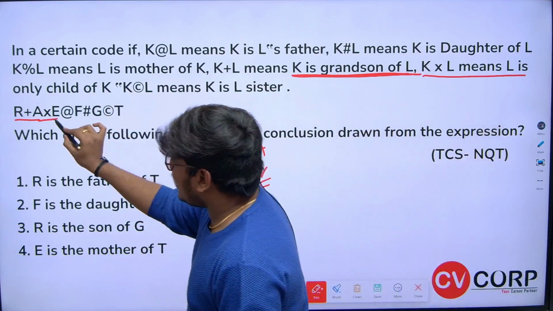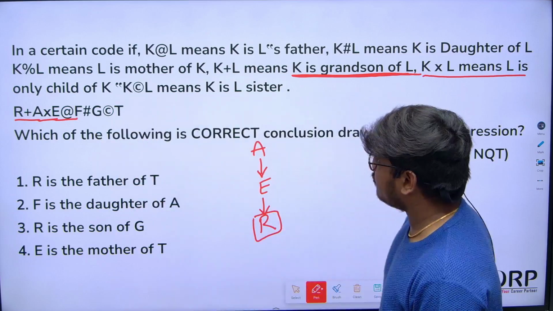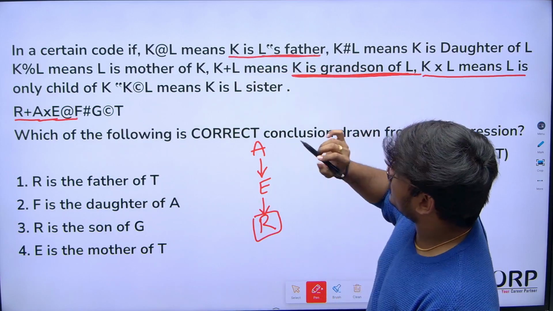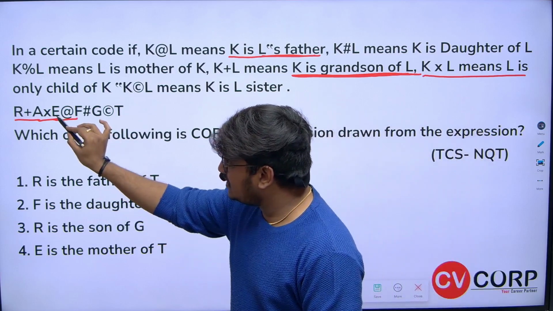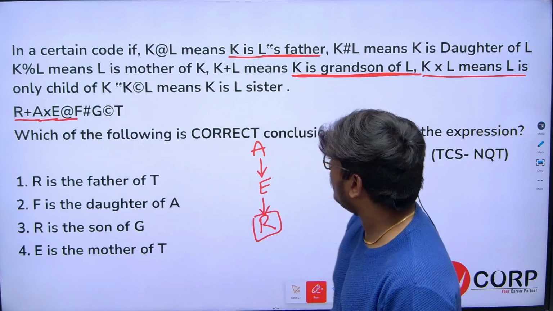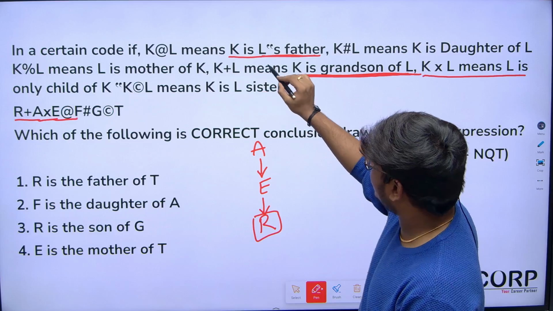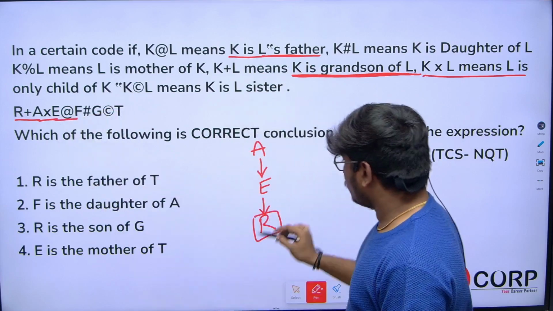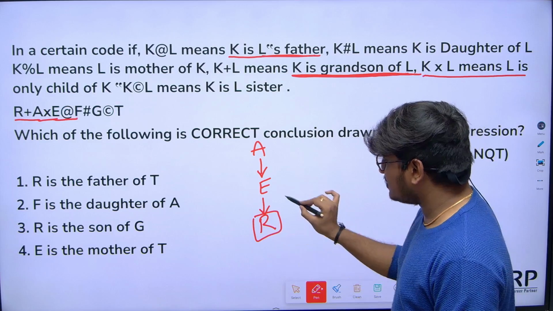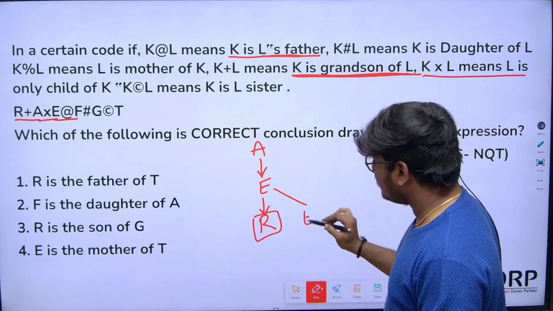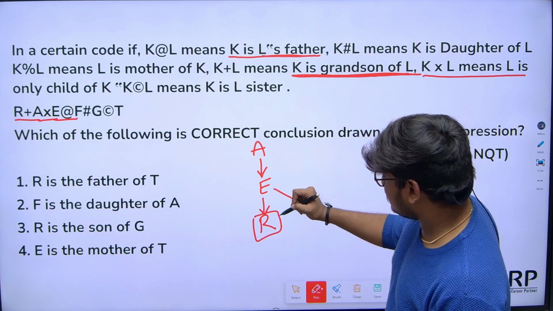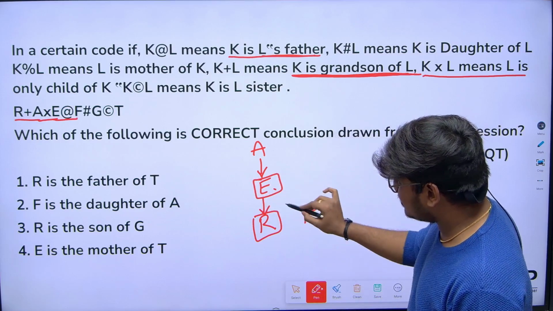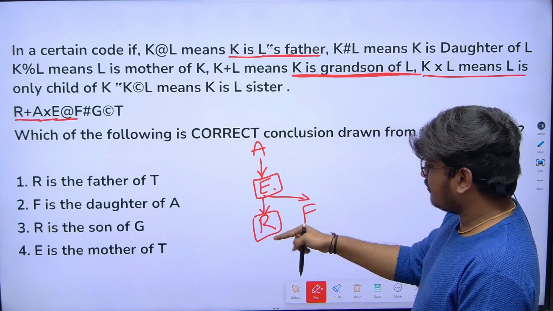Next, E at the rate F. E at the rate F. At the rate indicates K is L's father. Now, can I say that E is F's father? Is that correct? K at the rate L means K is L's father. Okay. So here E is F's father. So obviously F's son is... E is F's father. Okay, there is one more person. Now, can I say that E is F's father? So means there might be two children for E.